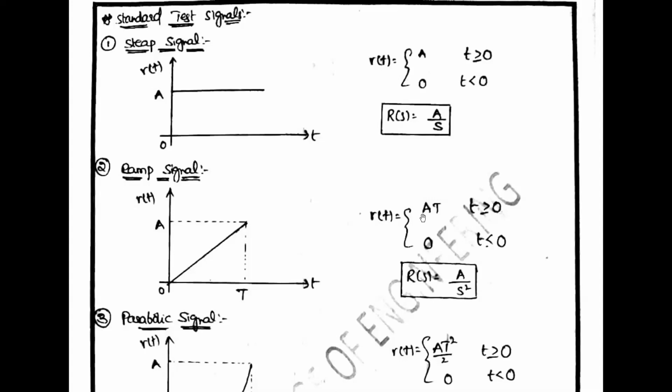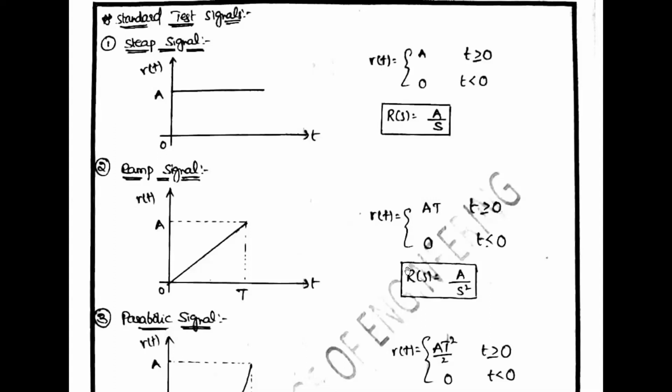So R of t is equal to A into t for t greater than or equal to 0, and it remains 0 for t less than 0. If your given input is a ramp signal, R of S is equal to A by S square.